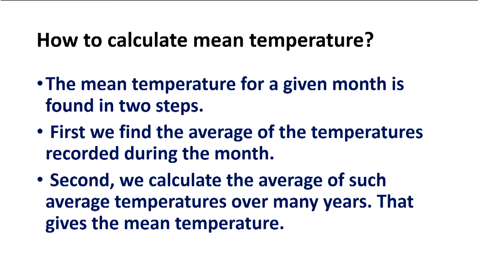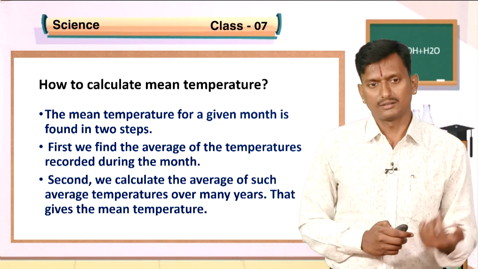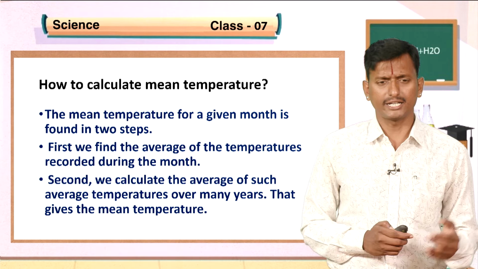These are the two steps of calculating the mean temperature. I know it's not easy to understand this concept. Let's go bit by bit.